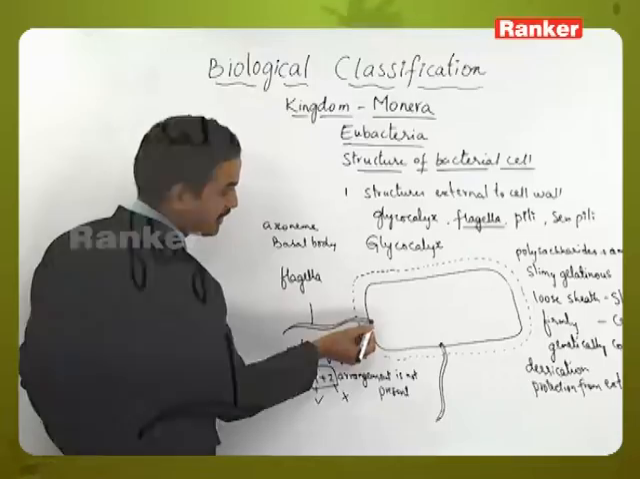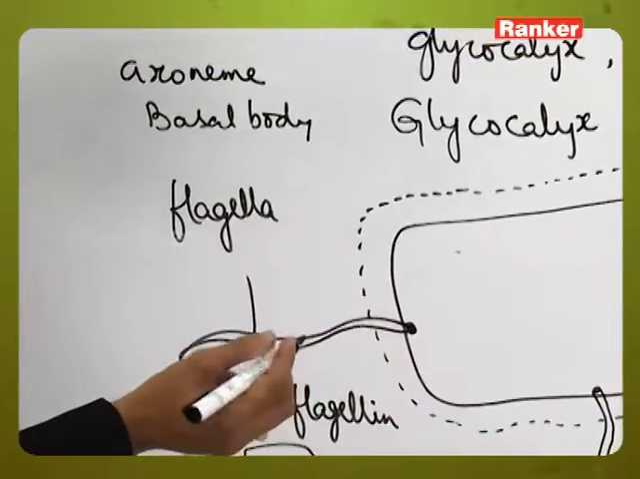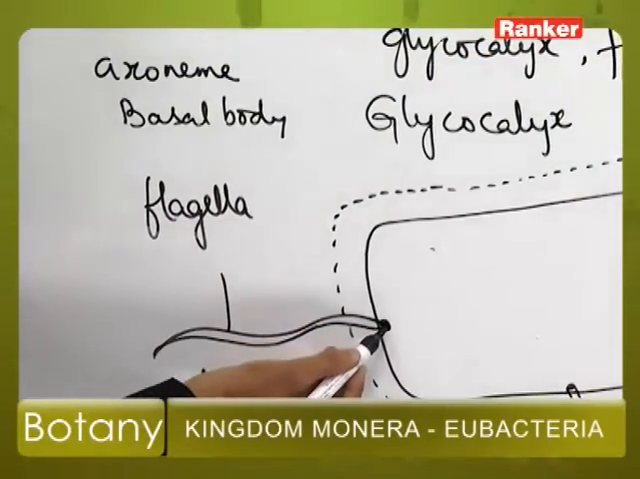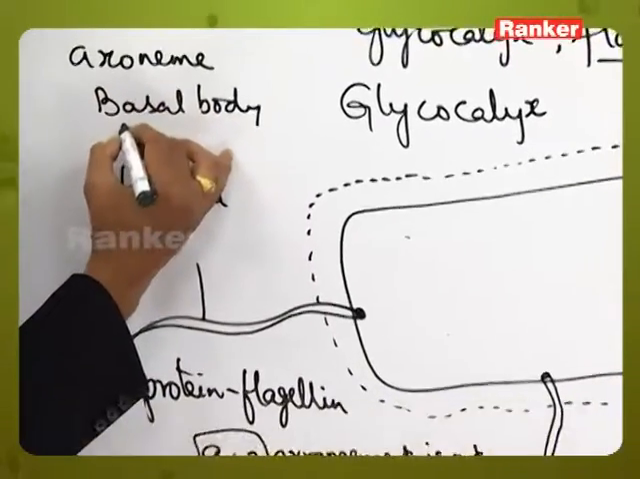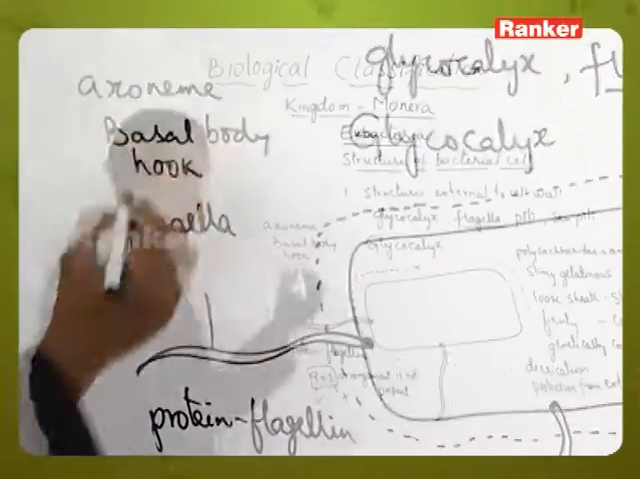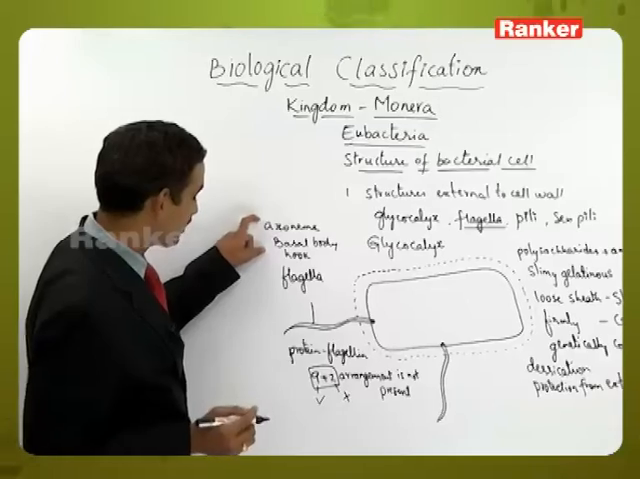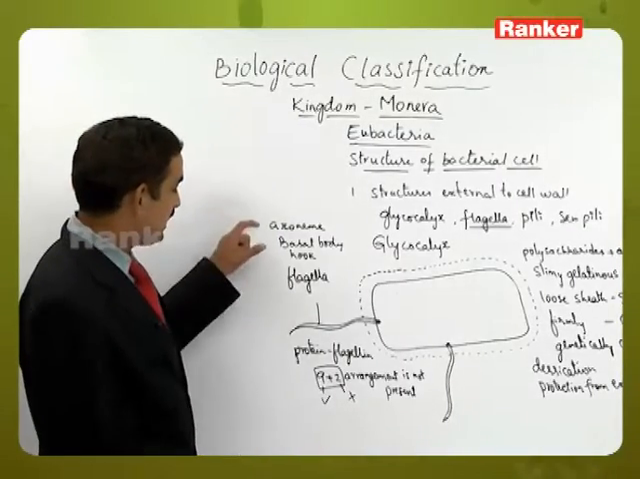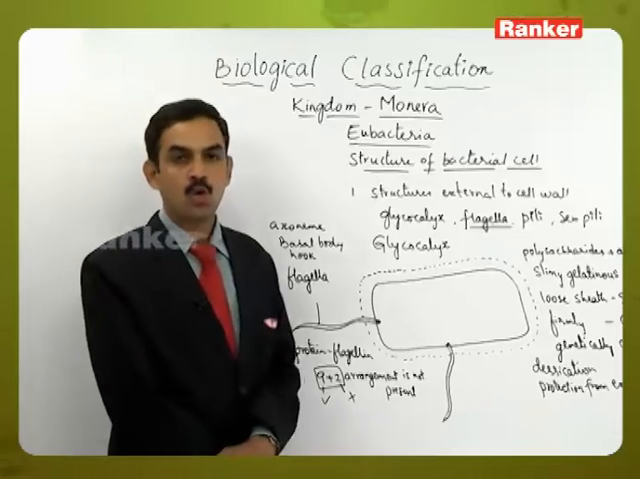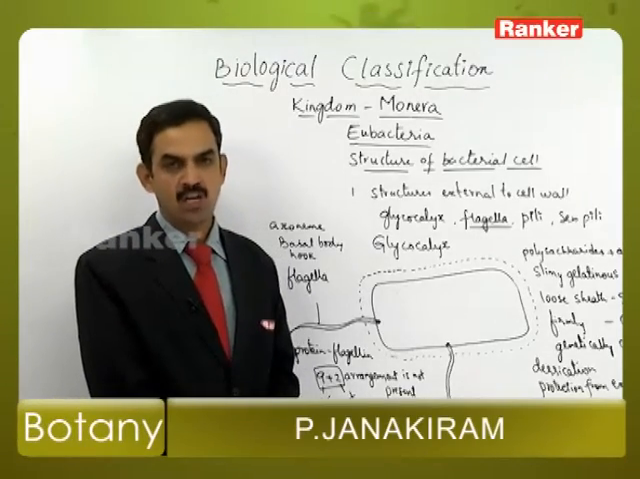Here the basal body is present below the cell wall or the plasma membrane. From there the axoneme will arise, and connecting the basal body to the axoneme, a hook-like structure will be present. So these are the 3 parts which can be seen in the flagella, and this flagella will help in locomotion, as a mobile organ.